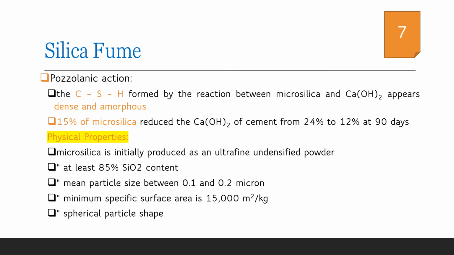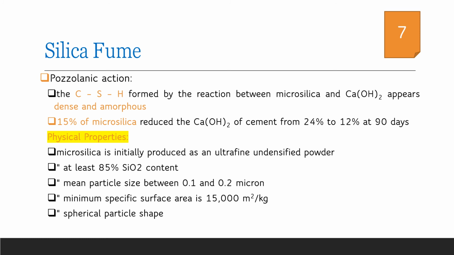And it is found that the concrete thus formed is more dense and amorphous. Researchers show that 15% microsilica replacement in concrete produces around 12 to 24% reduction in calcium hydroxide formed during the hydration of cement, and this happens over a period of 90 days.